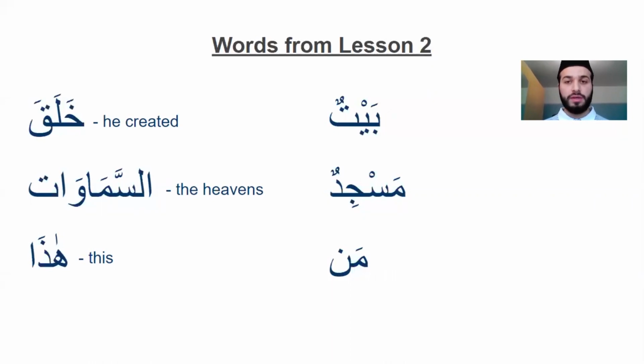Baytun means a house, as like Bayt al-Futuh. Masjid, of course, coming from sajada, means a mosque. And man is a word meaning who.